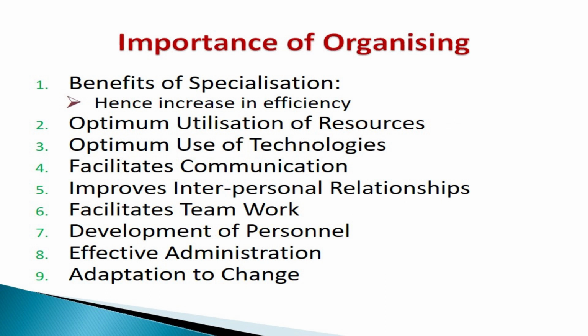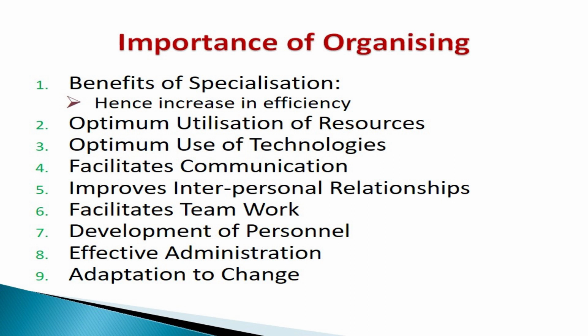Then comes optimum use of technology. Similarly, it facilitates communication, as we have already discussed. It provides a channel of communication, upward, downward, and horizontal communication. All these communication processes are facilitated by organizing, because organizing establishes a clear line of authority which serves as the channel of communication. So, it facilitates the communication process inside the organization. Communication is a vital part of the directing function, we will see later on. So, the directing function of management has incorporated in it an important element called communication.